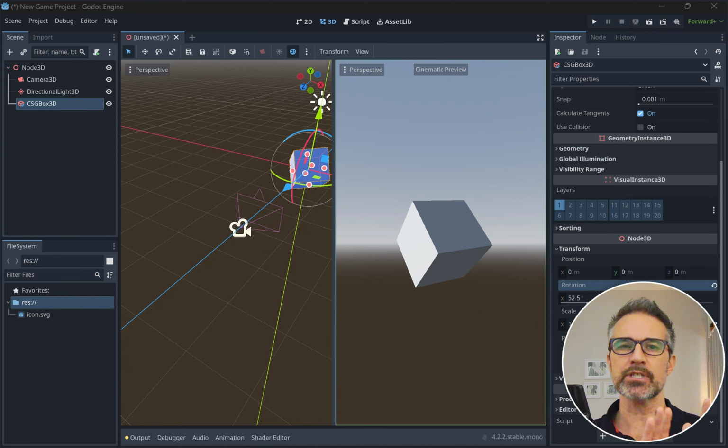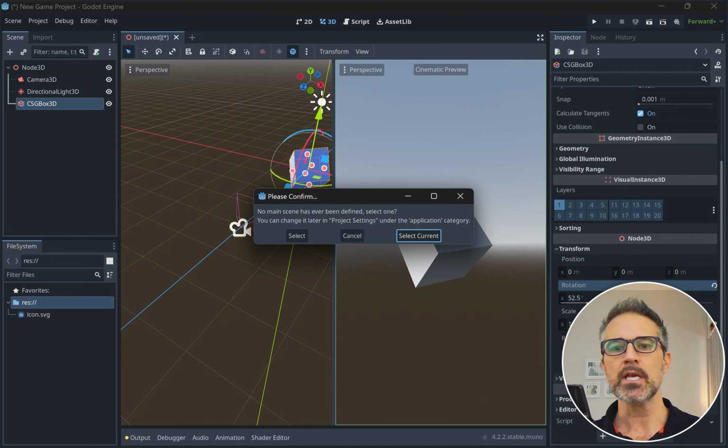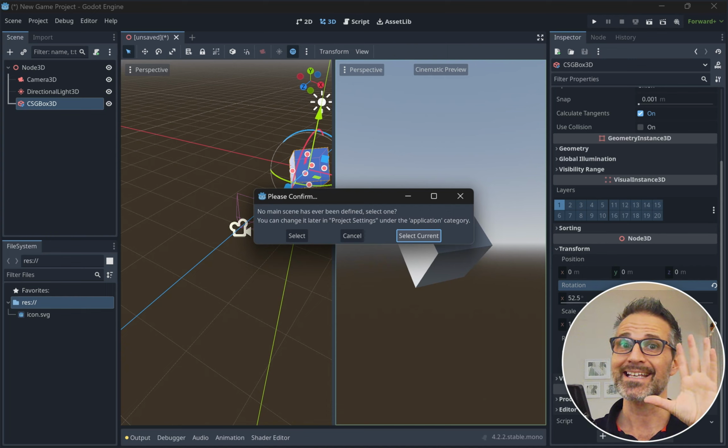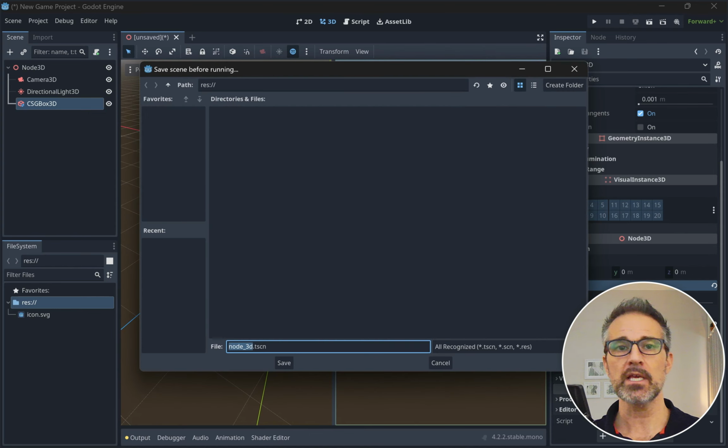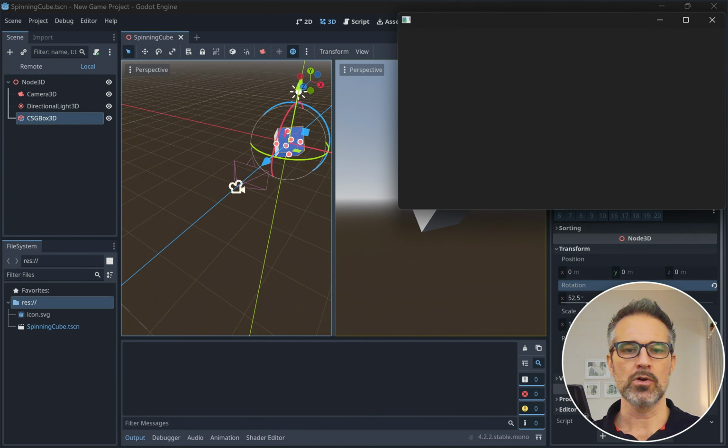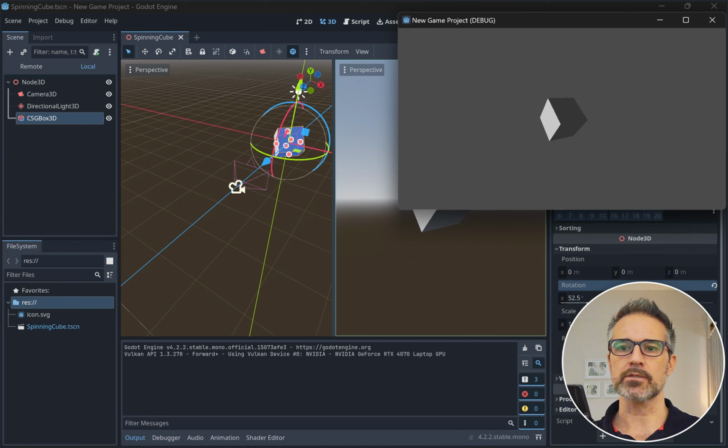So here, similar setup. You can have multiple scenes in a given project, but watch what happens when I click play for the very first time. It just wants to confirm that there's going to be one scene that this project recognizes as the main one. So I'll select this current one. It's going to invite me to give it a name. So I'll call it the spinning cube scene. And then it's going to run the project. So we're not spinning yet. It's just a little bit rotated, but there we can see.